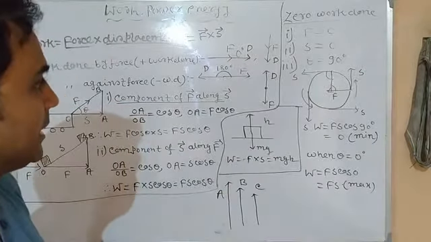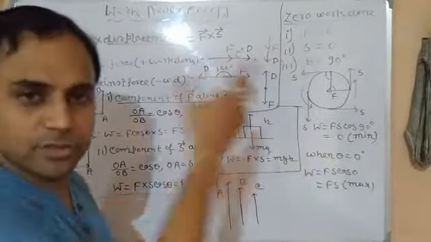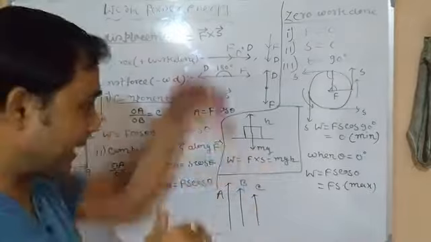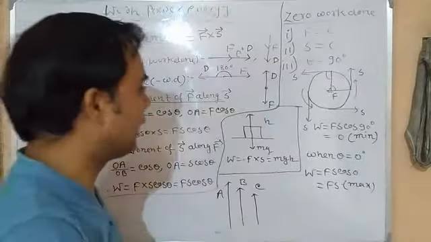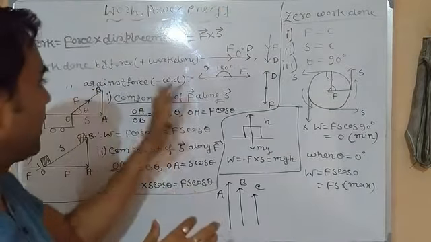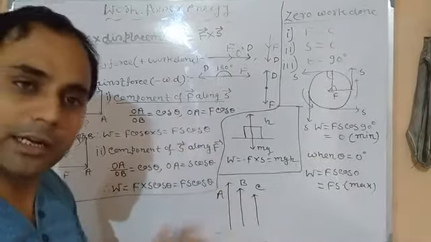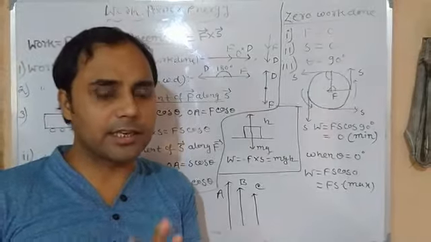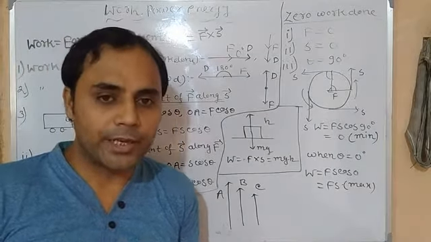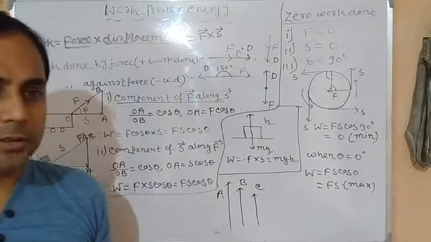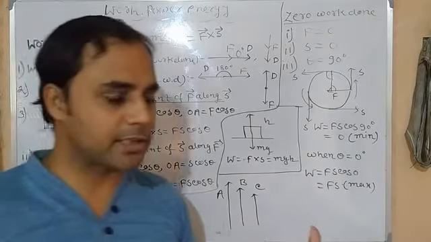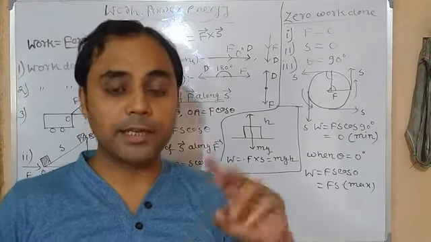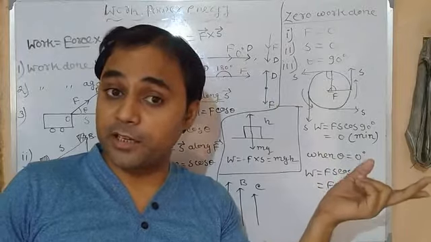So in this case we are fighting against the force, isn't it? Fighting with the force, the body has to reach in the upward direction. So this is called work done against force, and this is called negative work done. Clear? Very easy. Now the third case may happen when the displacement and force take place neither in the same direction nor in the opposite direction, but in some different directions.